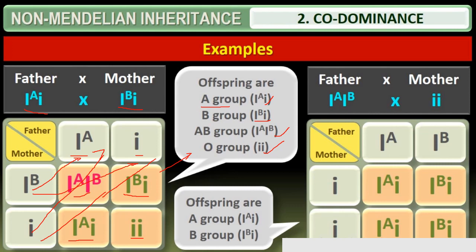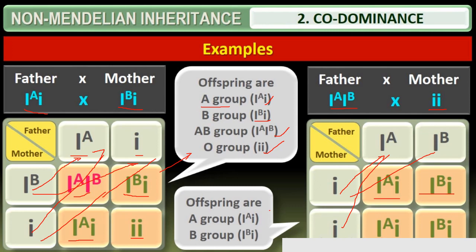Okay, now coming to this side, if the father carries A and B alleles and the mother is small i, you can also cross it. When we cross small i with IA, you get blood group A, and with IB, blood group B. You get blood group A and blood group B. Again, if you cross the other way, you get the same thing, blood group A and blood group B. So if it is crossed with any other father and mother, you will get the blood groups in the offspring in such a way.